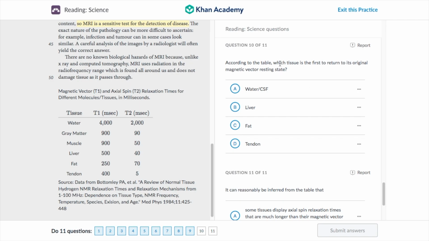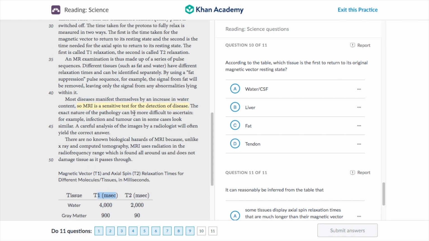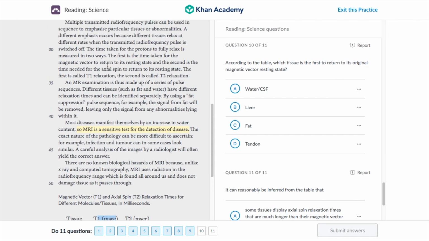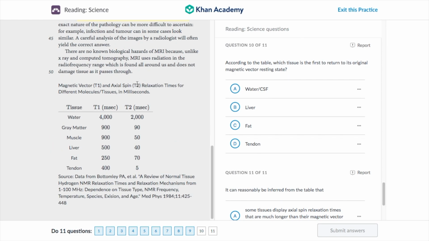According to the table, which tissue is the first to return to its original magnetic resting state? Well, we have T1 and T2. Which one should we look at? Well, let's come up here and see what they represent. The first is the time taken for the magnetic vector to return to its resting state, and the second is the time needed for the axial spin to return. So we're not looking at the axial spin, we're looking at the magnetic vector resting state. So we should look at T1. And now we just look for the smallest value. Look over here, 250 is the smallest, and it corresponds to fat. So fat is our answer.